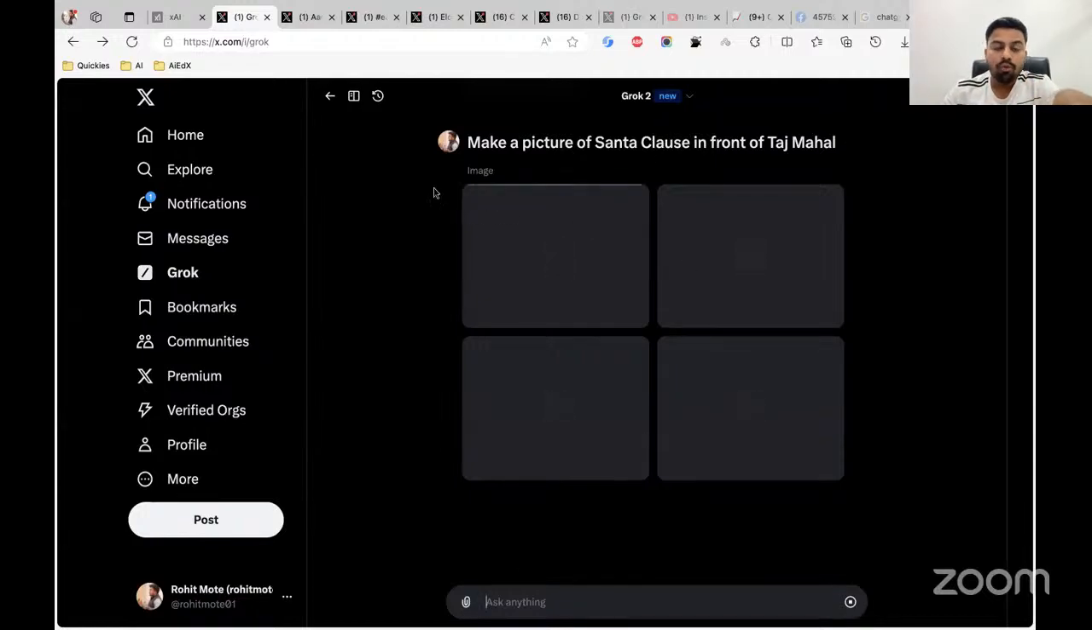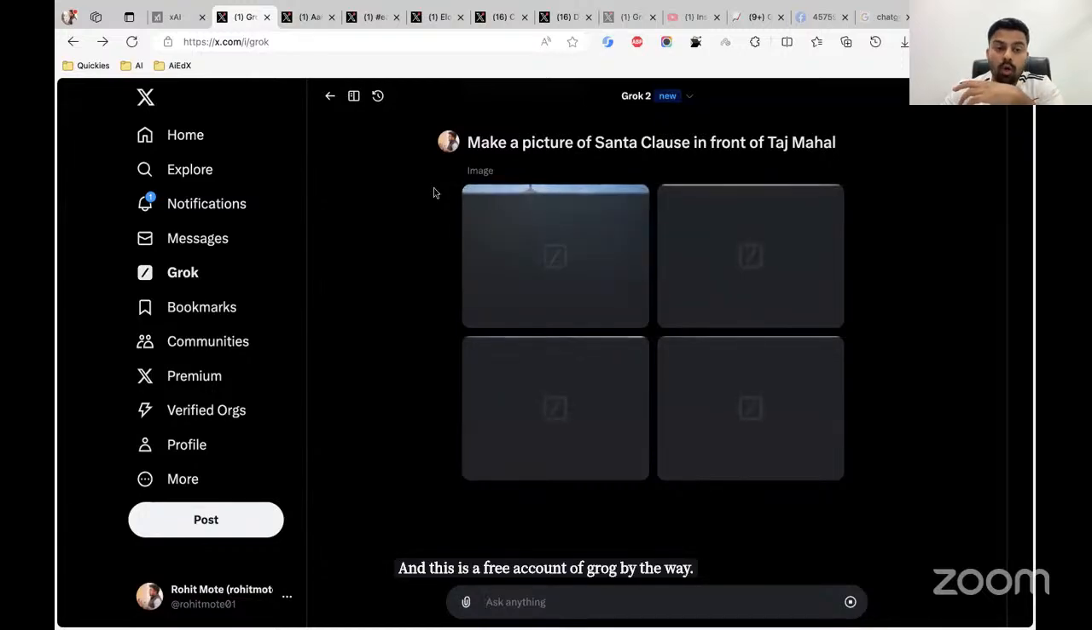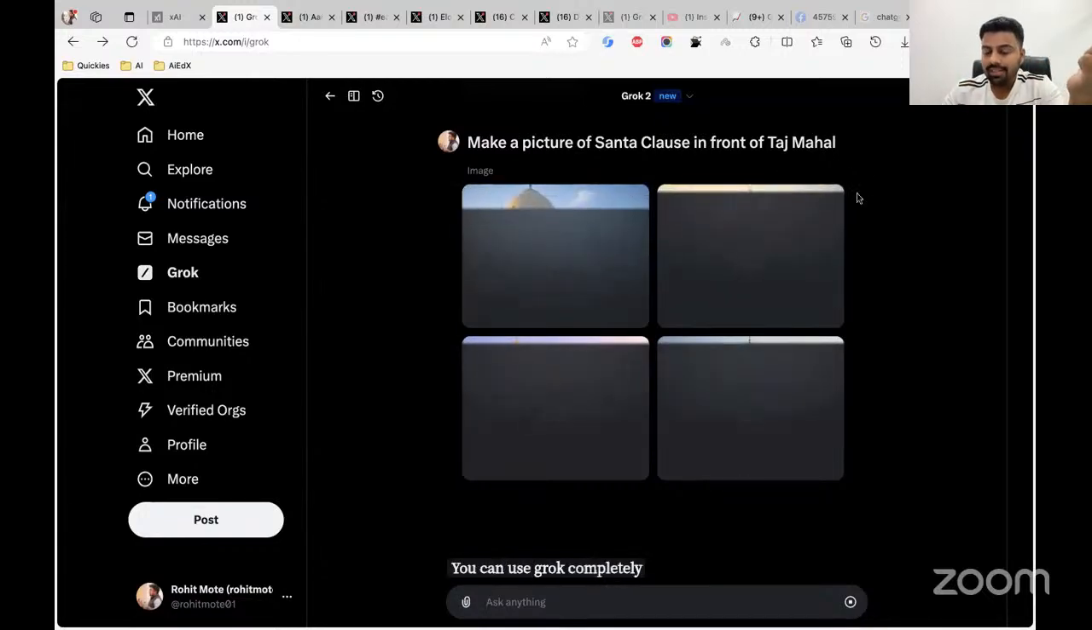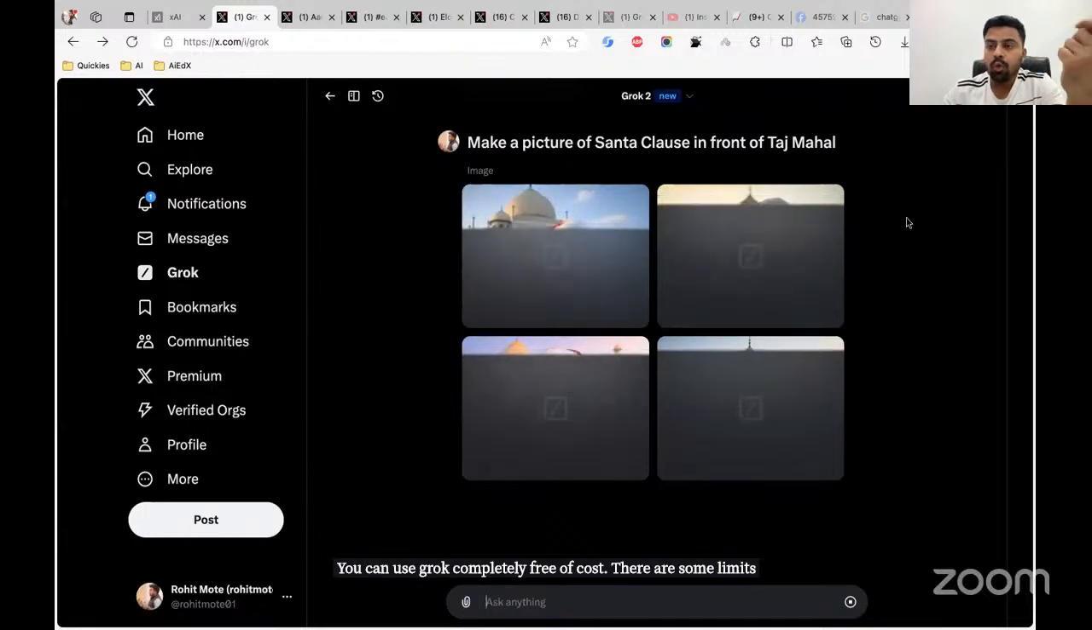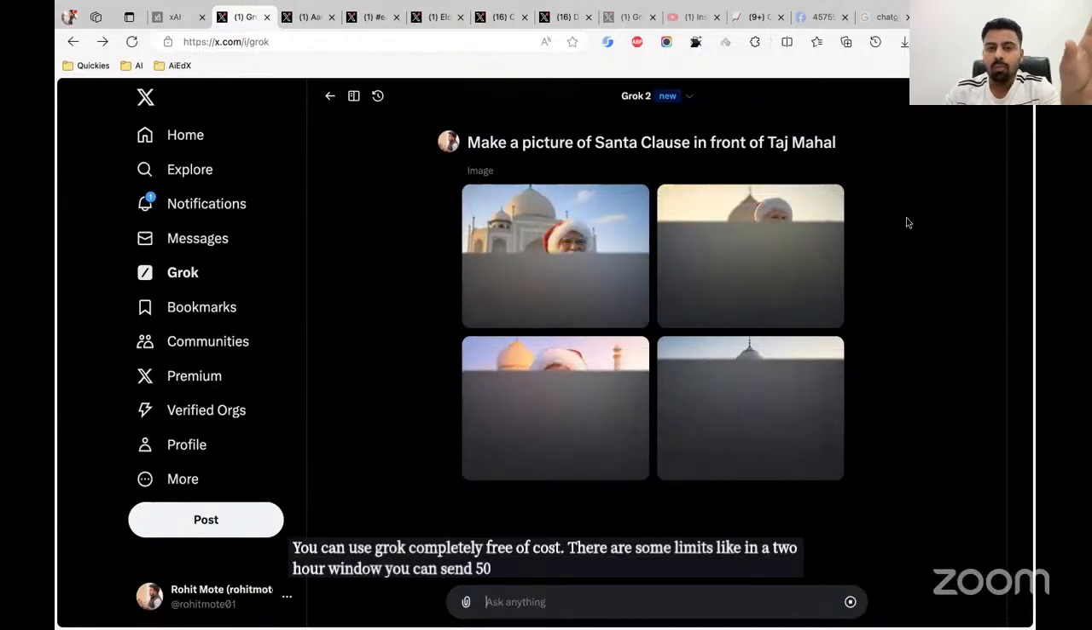And this is a free account of Grok, by the way. You can use Grok completely free of cost. There are some limits, like in a 2 hour window, you can send 50 messages, but 50 messages is a good amount, I would say.